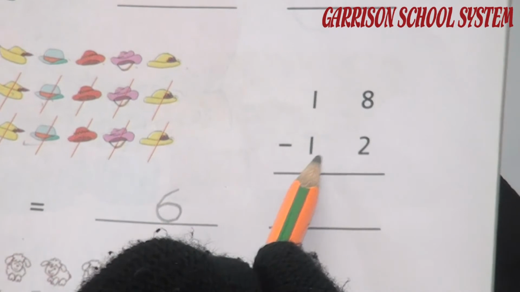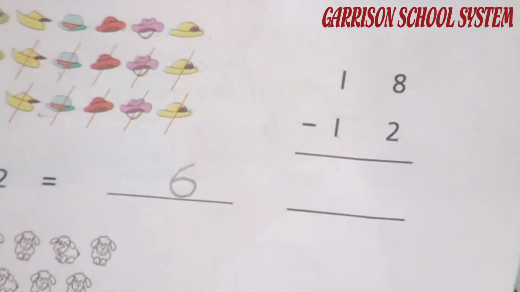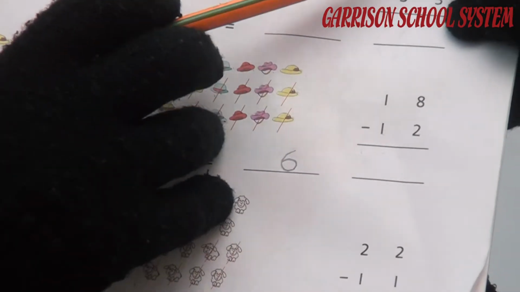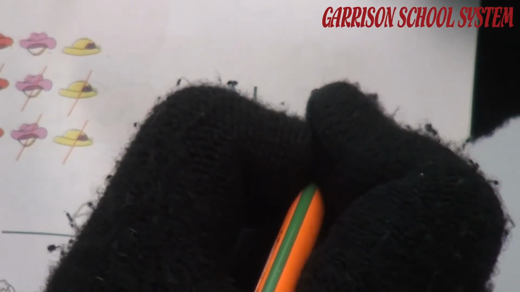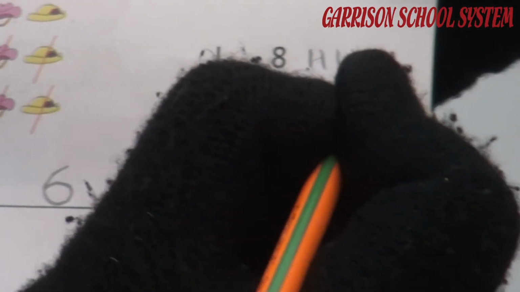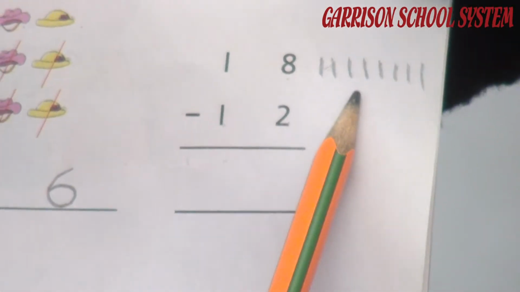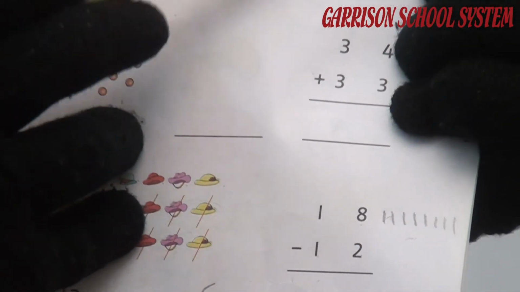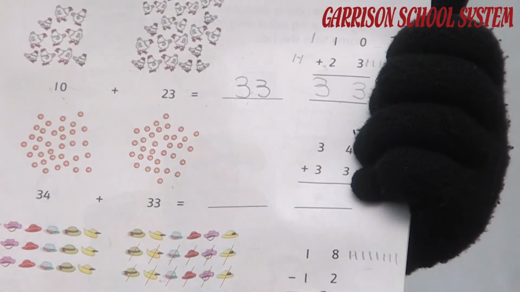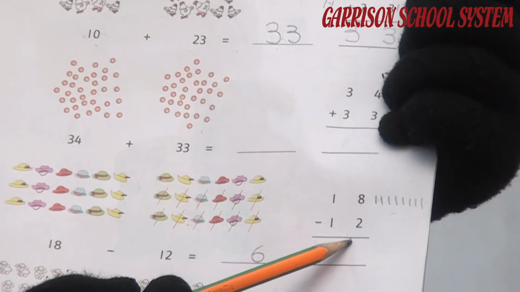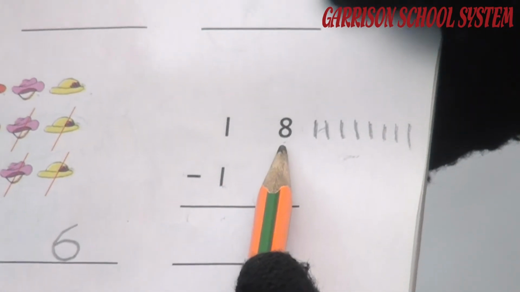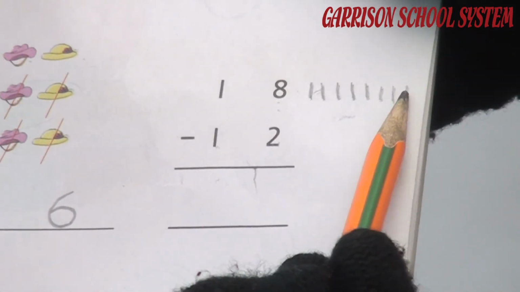Now here is 18 and here is the 12 number. Same like we did in the last addition question, we draw lines, but there is a little bit of difference. Okay. First I tell you to draw 8 lines. 1, 2, 3, 4, 5, 6, 7, 8. How many lines drawn? 8. Okay. In addition, we draw lines with both numbers. But here we are subtracting from the bigger number. Okay. So we don't draw lines with both numbers. We draw with the larger number. Okay. And after that we subtract it.